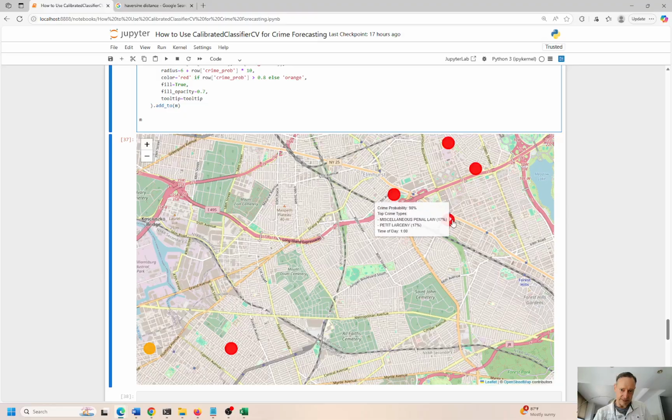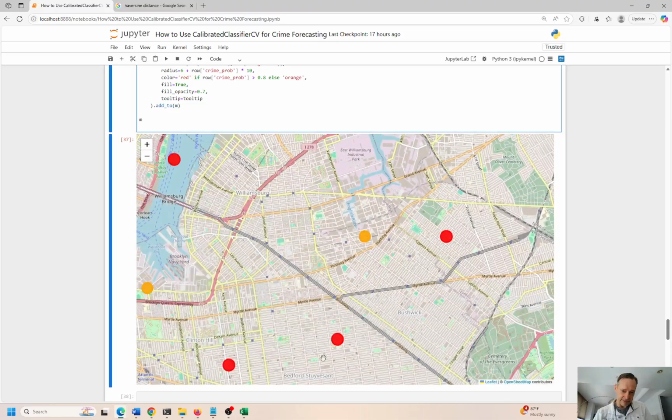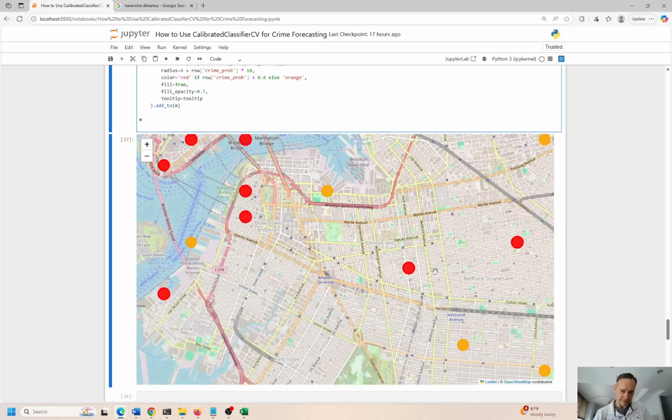0, 100 hours. But again, it wasn't in the original data, so I had to make that up, right? Just to get something working here, just to get something. So a lot of these are 1 a.m. Just don't be outside at 1 o'clock in the morning. That's the message I'm getting from this, okay? Most of these are 1 a.m.